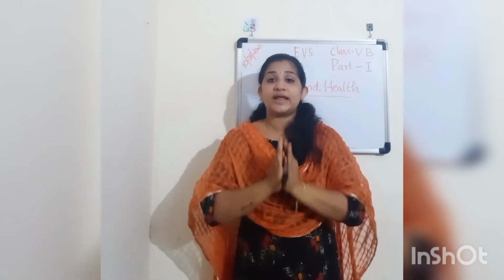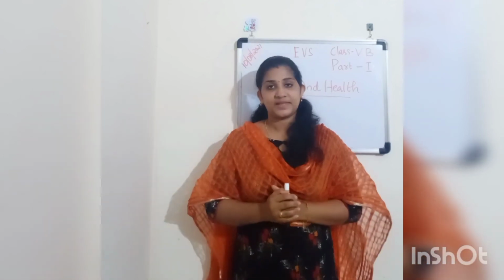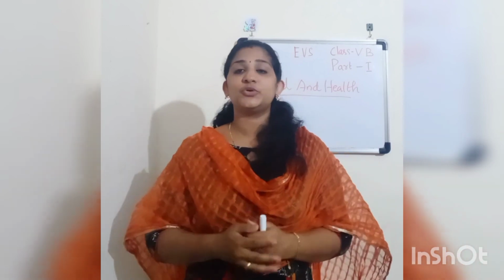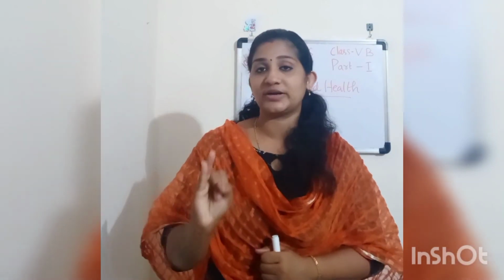The state where the body or mind of a person is not in well-being is known as disease. The disease may be caused by many reasons. Mainly, there are two types of diseases: communicable diseases and non-communicable diseases.